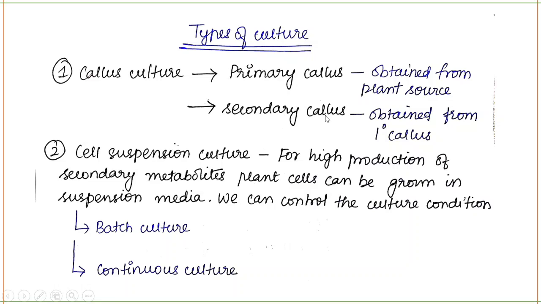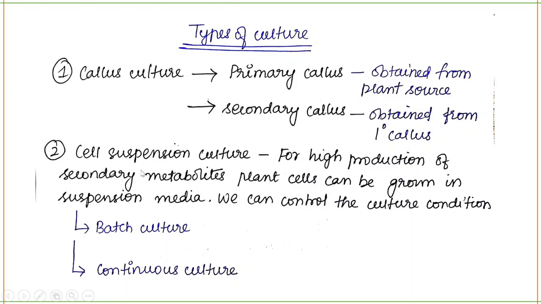Secondary callus is when you subculture the primary callus. You're growing the primary callus in a plate. From that you take a few cells and start subculturing, which means you put them in another plate or any vessel you're performing your experiment in, put in the media again and keep it for incubation. That is called secondary callus, which is obtained from the primary callus.